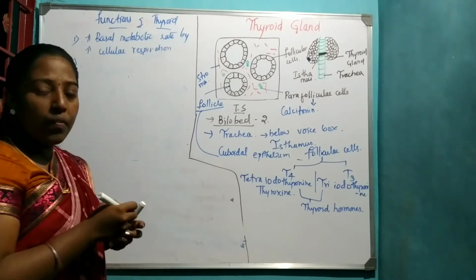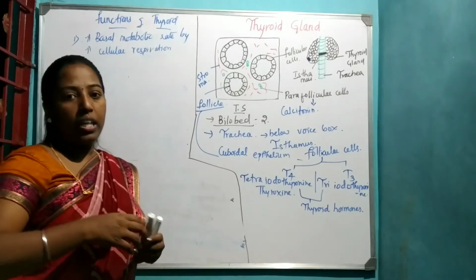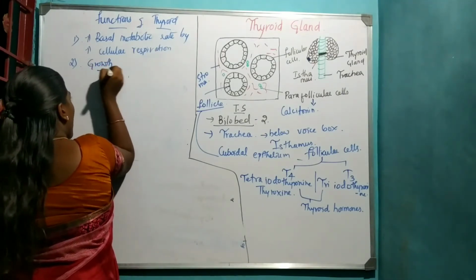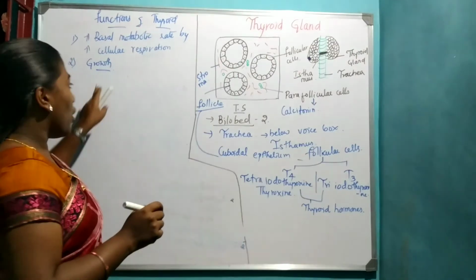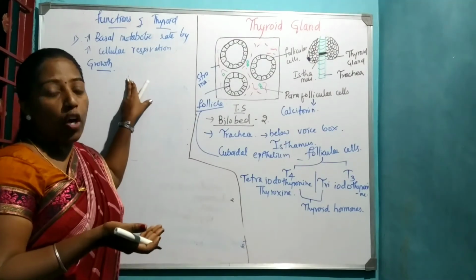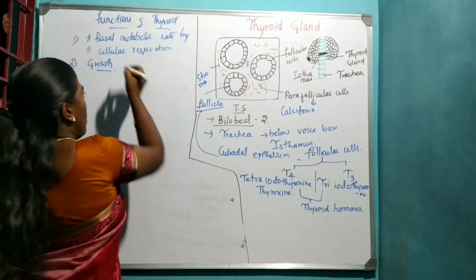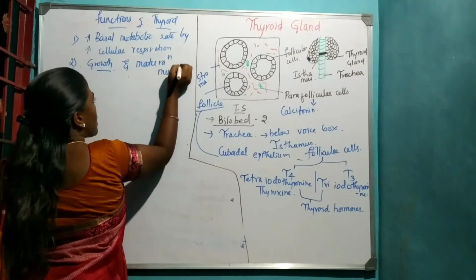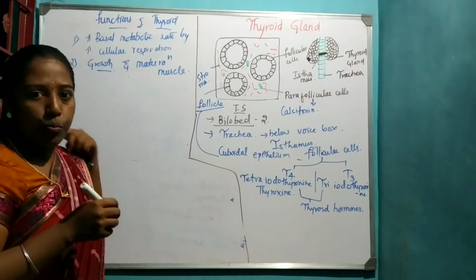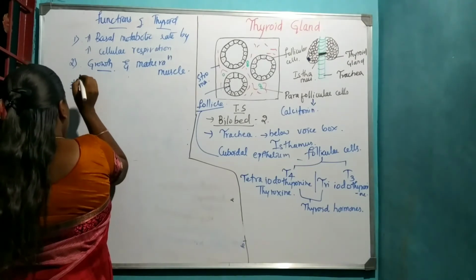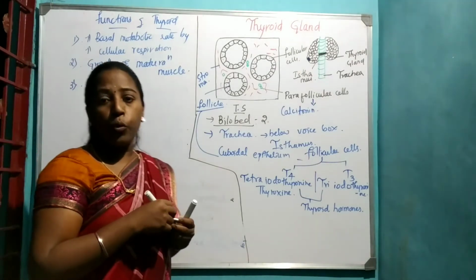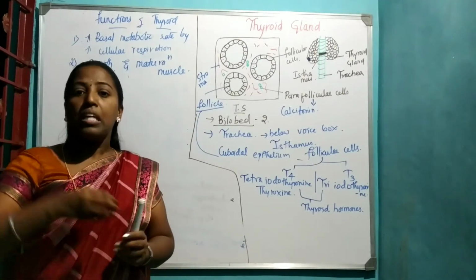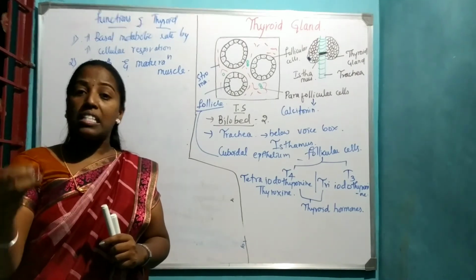The next one is that thyroxine hormone is required for growth of the individual. Not only growth, even for maturation of the muscles we require thyroxine. Next function: thyroxine hormone is required for development of the nervous system in infants as well as in the fetus.